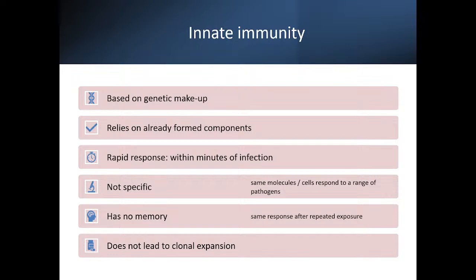Few allergies are inherited from the parents. So this is based on the genetic makeup of that particular person and relies on the already formed components. Rapid response within minutes to hours, and it is non-specific as told by him and has no memory.